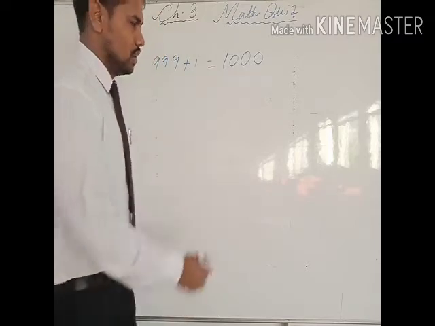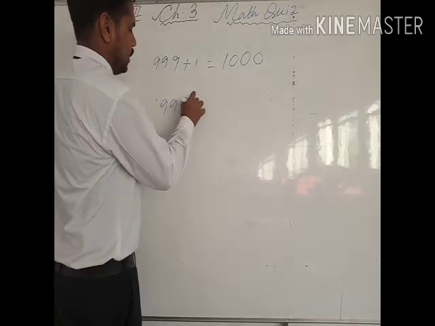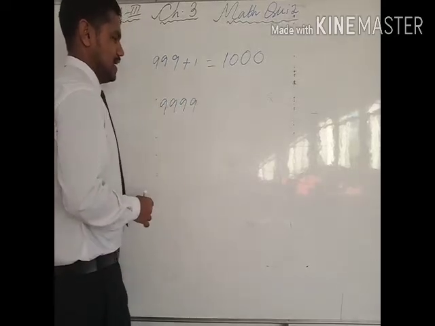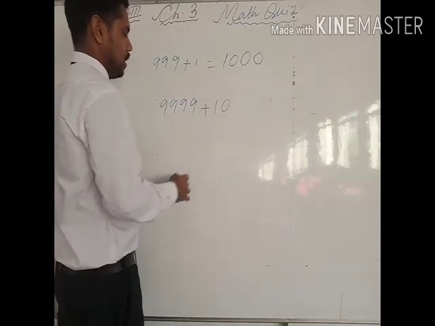Next question, suppose I am asking: find the sum of the greatest 4-digit number and the smallest 2-digit number. So the greatest 4-digit number is 9999, and the smallest 2-digit number is 10. So what will be the sum?